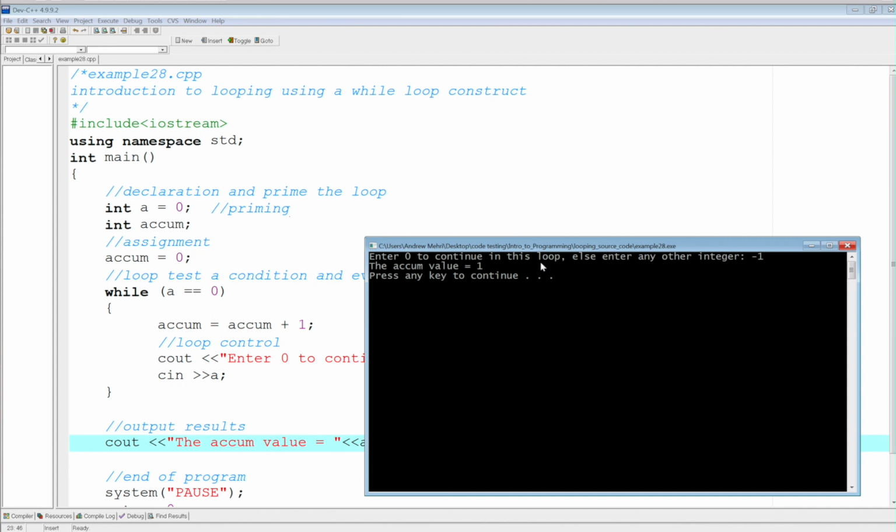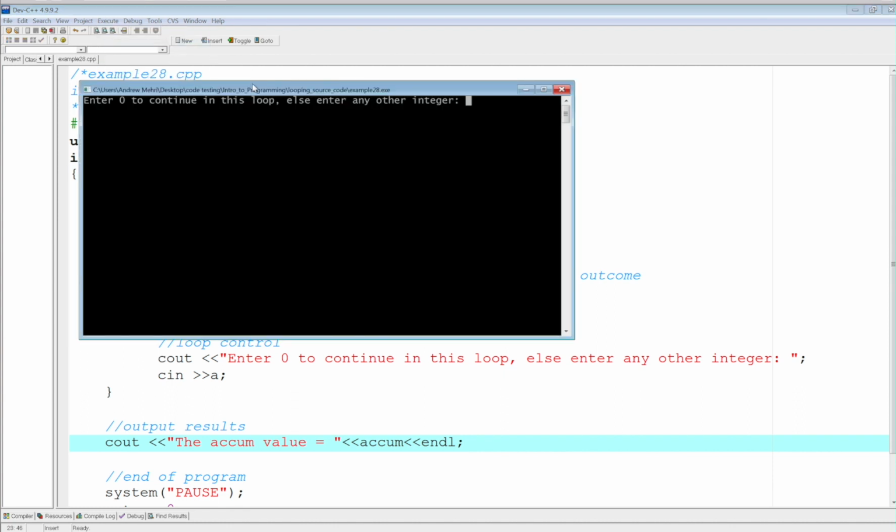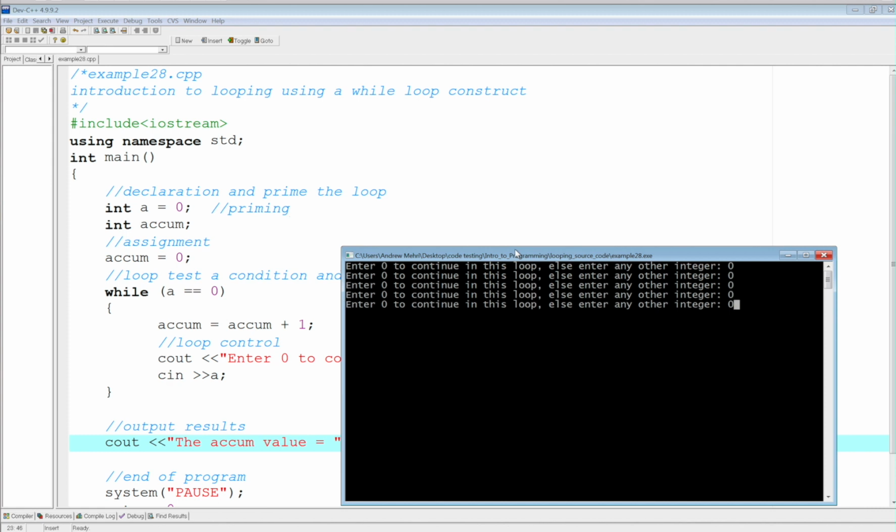The only time you changed A to some other value is while you were in the loop, during the loop control. Okay, so let's do this several times. And let's say we do something like this: 0, 0, 0, 0. So you're going to stay here forever until you type something else, then you're out.